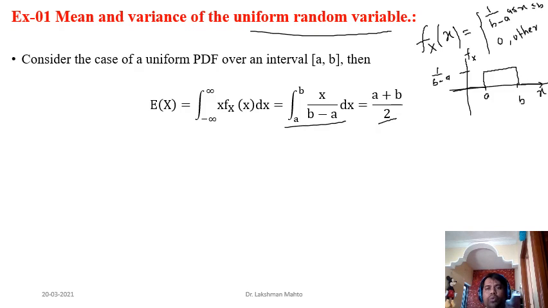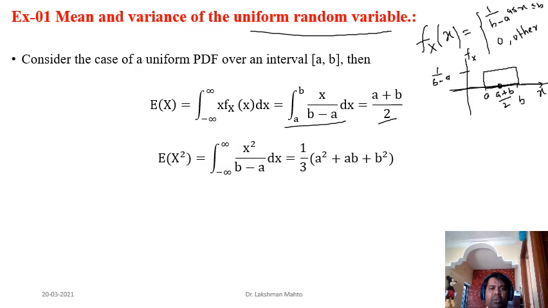In short, x takes values between A and B only. Outside AB, it has density 0. So if someone asks what the mean is, it would be the mean of this interval, definitely the midpoint. Geometrically you can visualize that this is the mean or expectation of the random variable when you take all the values of the interval in a uniform fashion, all equally likely; then the midpoint would be the mean. So that is the geometrical visualization.